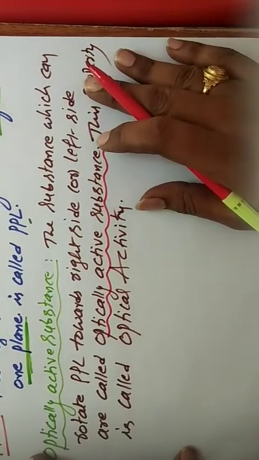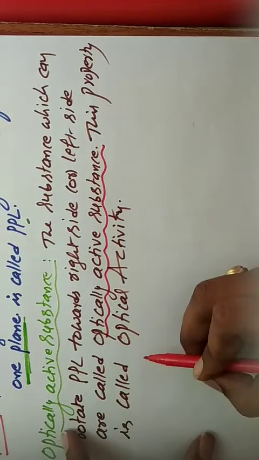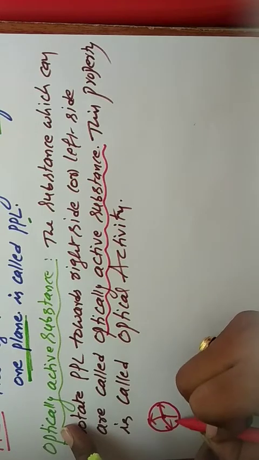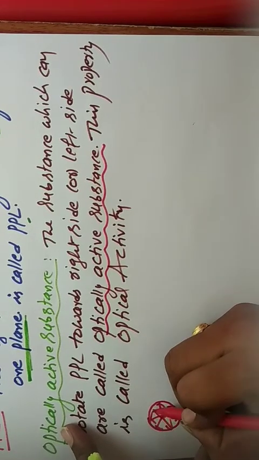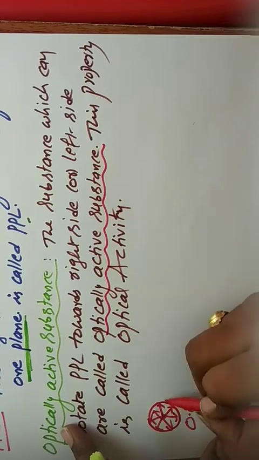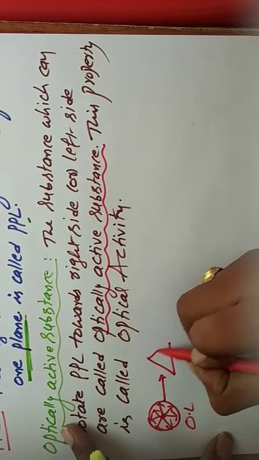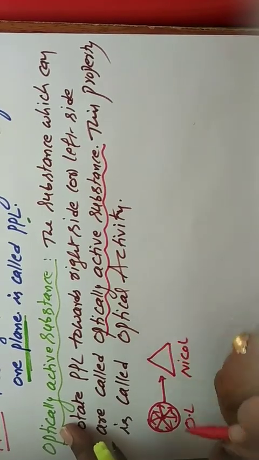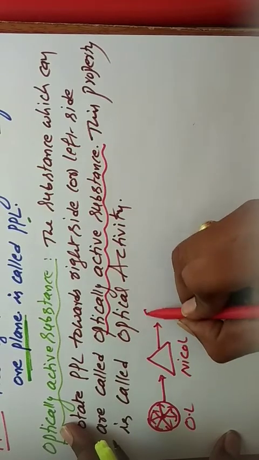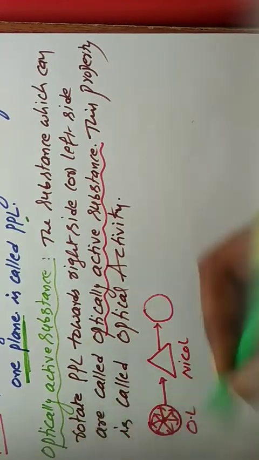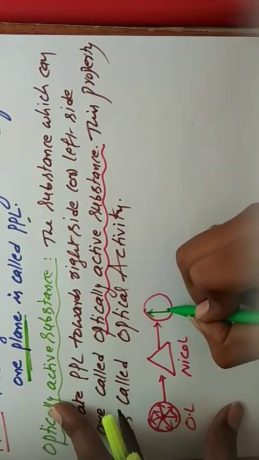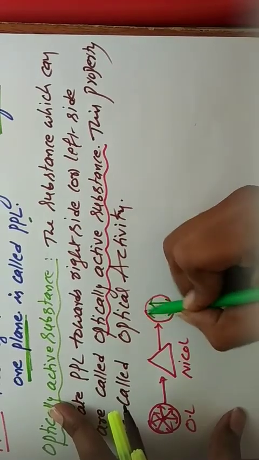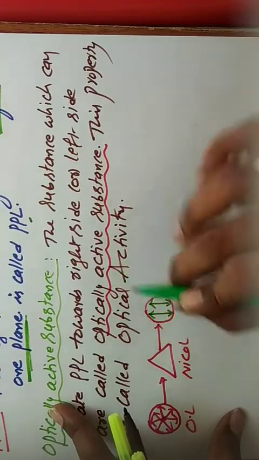So it is taken diagrammatically. First we are taking the ordinary light. This is the ordinary light, that means all directions. This ordinary light we can pass through, what is that one? Nicol prism. Whenever ordinary light is passed through Nicol prism, then we get what type of light? Plane polarized light. Plane polarized light means, for easy understanding, we are taking the y-axis. Only one plane, y plane.